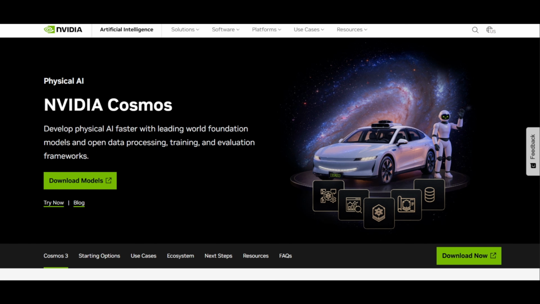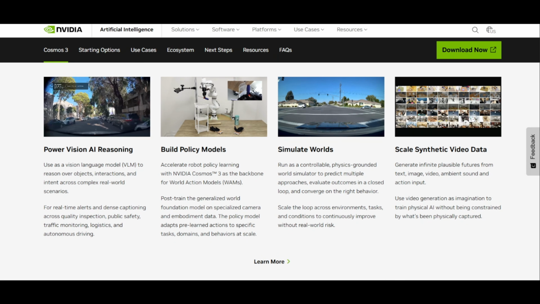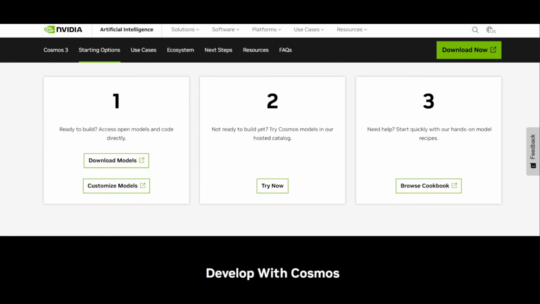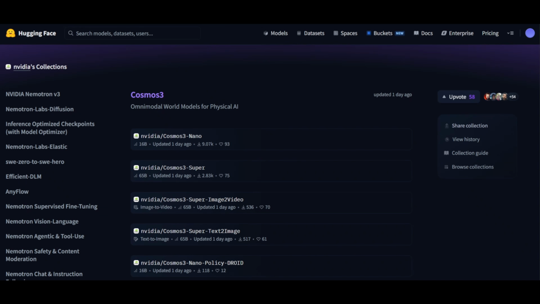This one is a single model that can watch a robot, predict what happens next, generate the video, add the audio, and output the action commands all at once. Just another Tuesday for Jensen. This is a 16 billion parameter omni-modal.